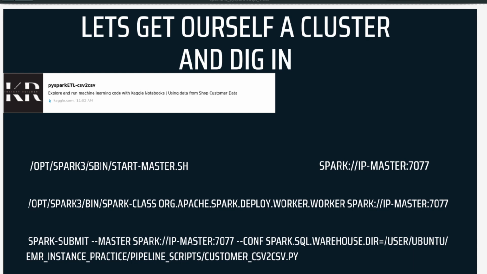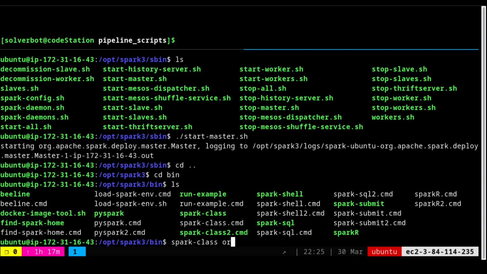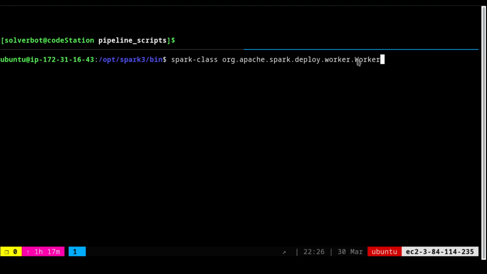The point is that in the presentation I made it bigger, but in reality it is all small. In deploy.worker.Worker, this Worker has a capital W. Keep that in mind when you're using the command. Then I have to provide the IP address of the master.